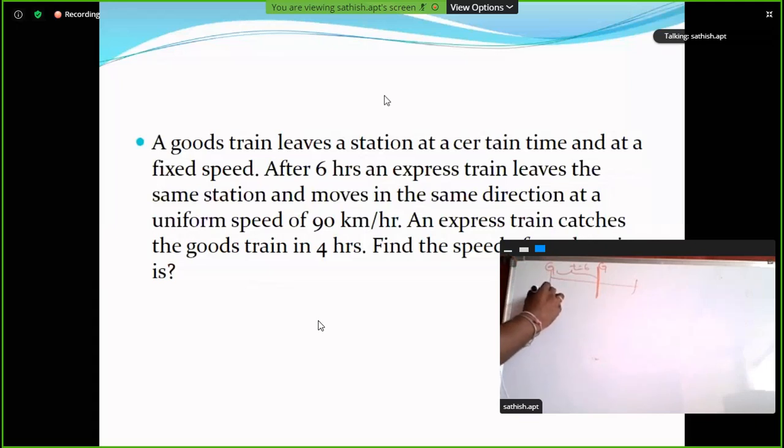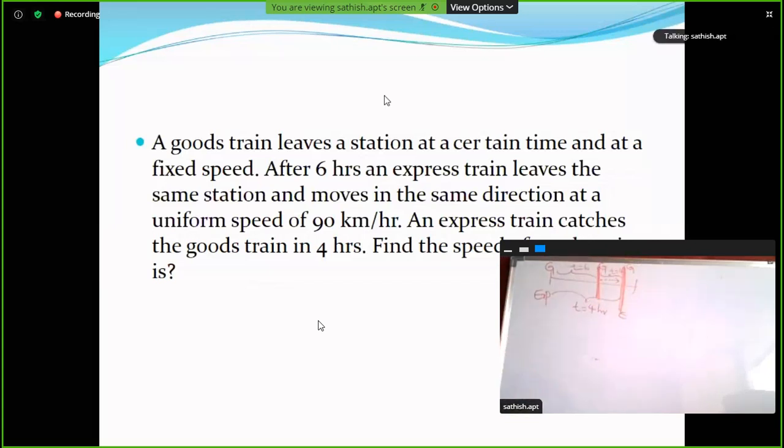Now the express train leaves the same station. So this is the position of the goods train. Now the express train leaves the same station and catches the goods train. It is continuously moving on. The express train catches the goods train within 4 hours. The goods train is also moving, so this is the position of the goods train as well as the express train.